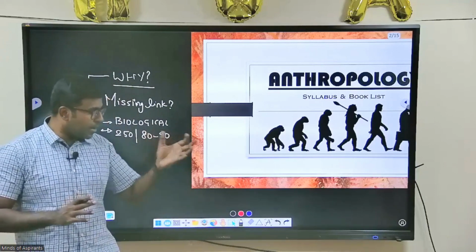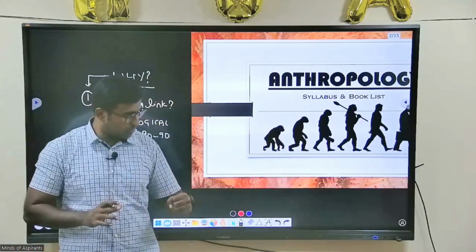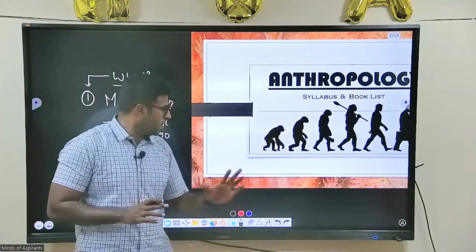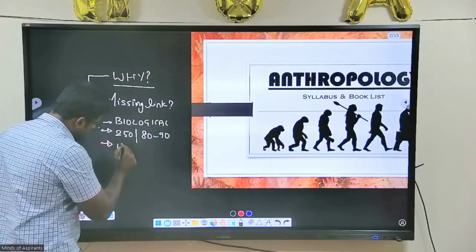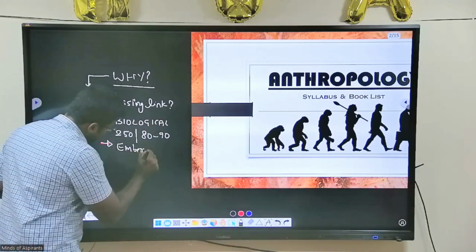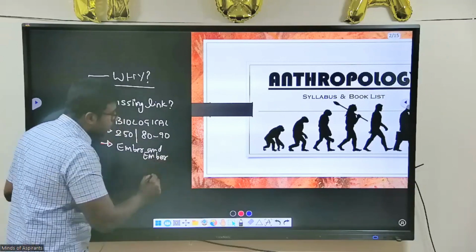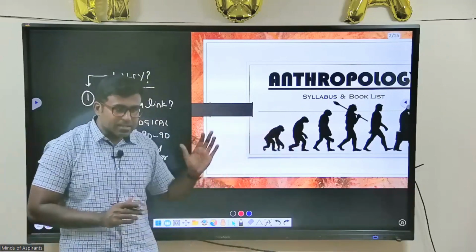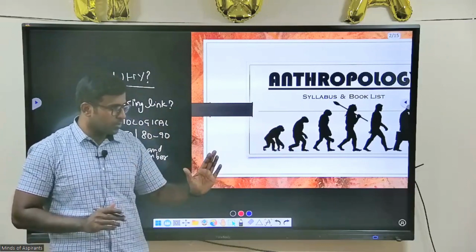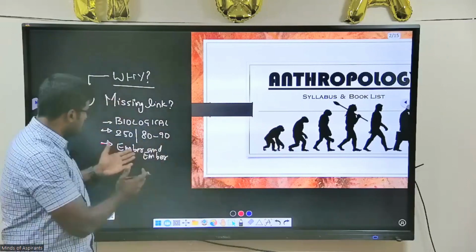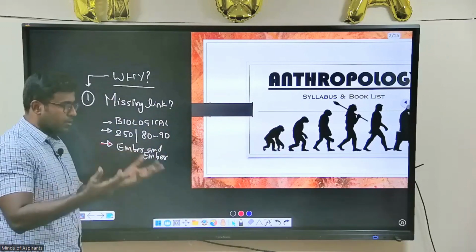Rather, we only start collecting notes. Notes will always be there, but Ember and Ember is the standard book that you have to have in order to understand this portion clearly. If we go wrong in this itself, everything will go wrong.